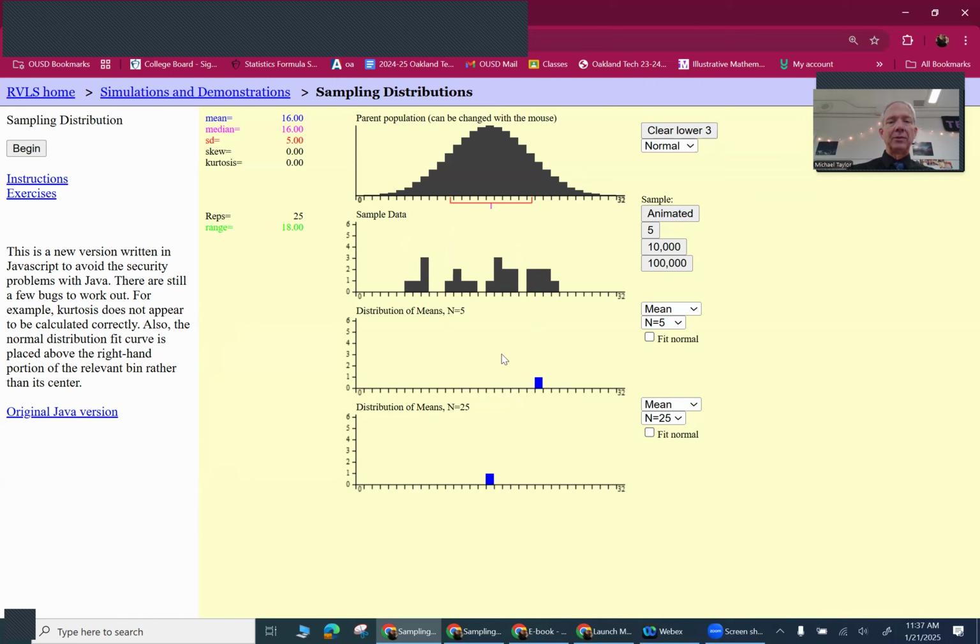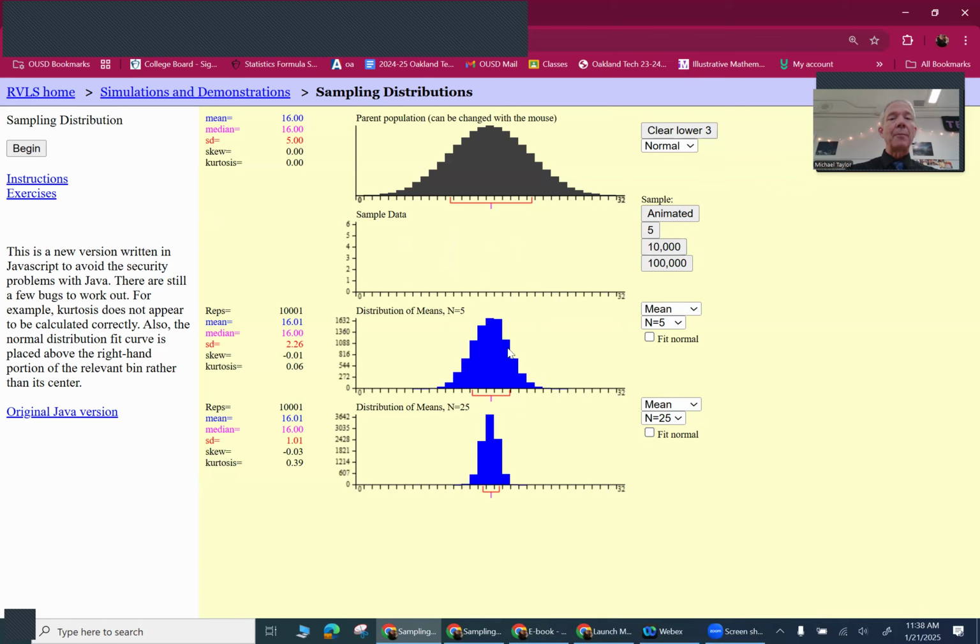So I'm going to repeat the top part, which is going to look like the graph we had a minute ago, but notice what's different about this one where I'm grabbing 25 at a time. So let's do 10,000 of those. Okay, top one. And notice this is not quite as normal as it should be. This is looking even closer to normal. And look how much narrower it is.